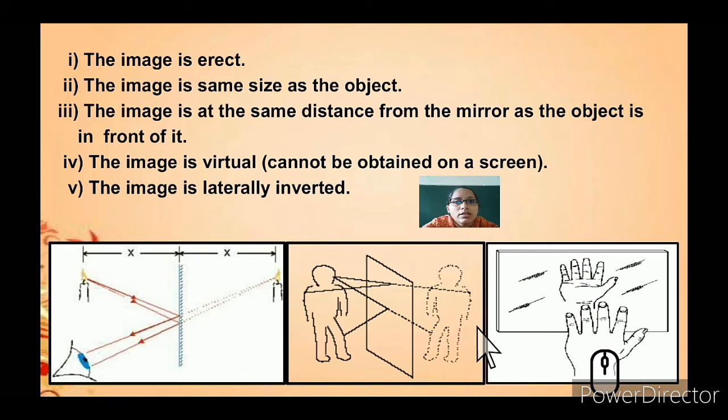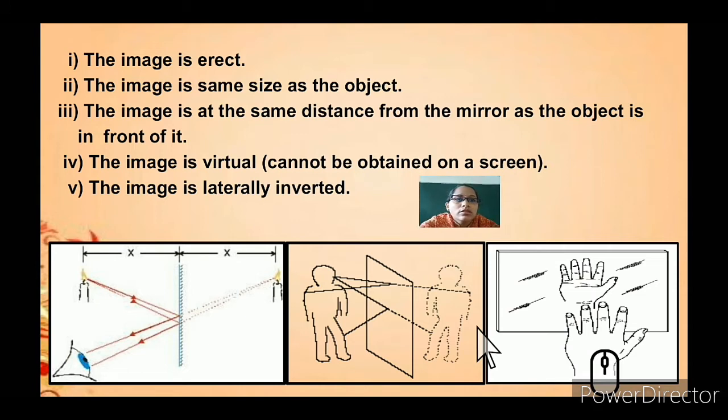So here you can see the image is the same size. You might have observed in a plane mirror that exactly as you look, there is no difference in the image that is formed in the mirror. The image is formed at the same distance from the mirror as the object is in front of it. As an object like us, we stand in front of it, and the distance that we see with the mirror is also the same.